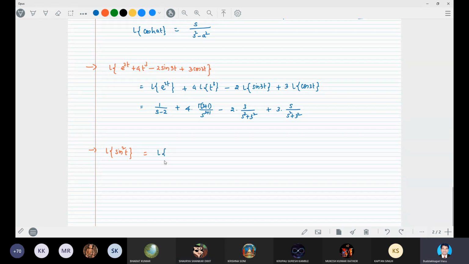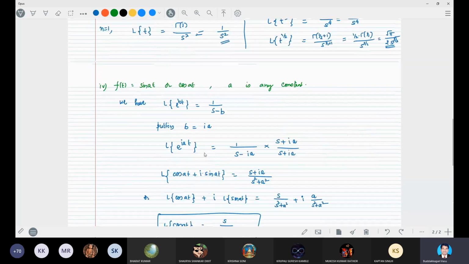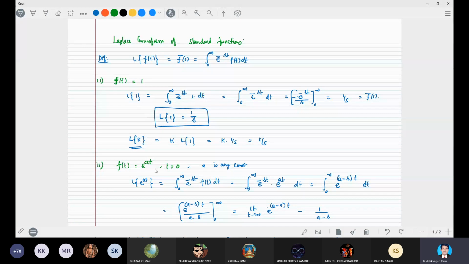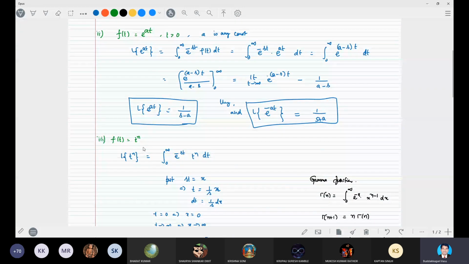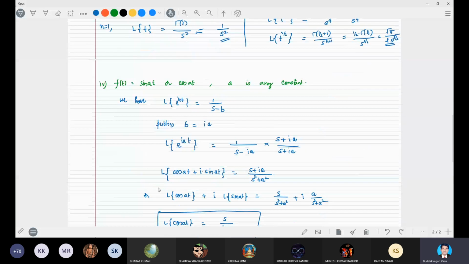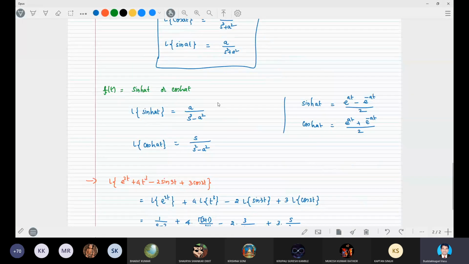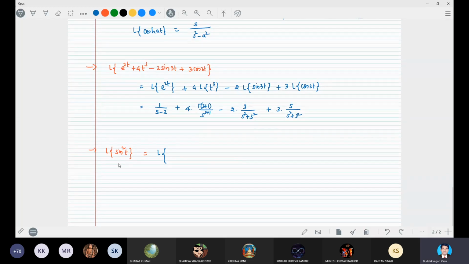You write any function into the standard forms, where the standard forms are e power at, t power n, sin at, cos at, or sinh at or cosh at. These are the only standard forms. You must write the functions into the standard forms only. So there is no direct Laplace transform of sin square t, but you can write sin square t into the standard forms.